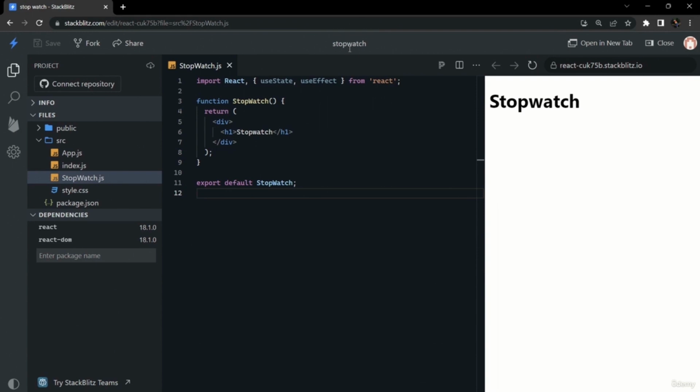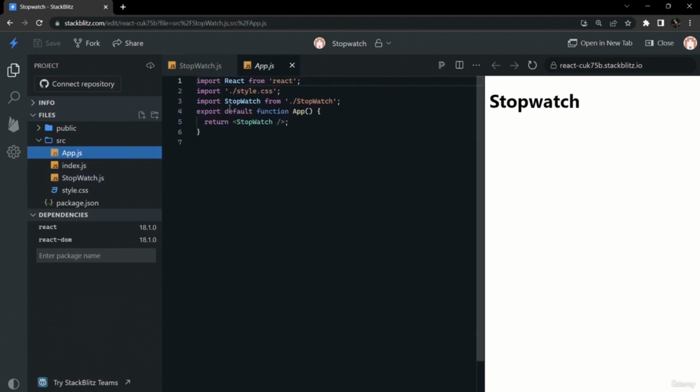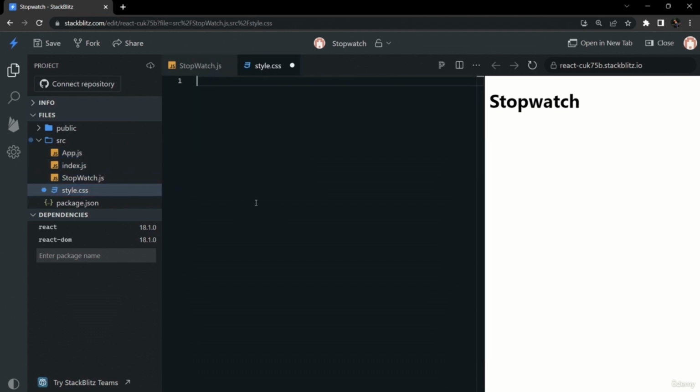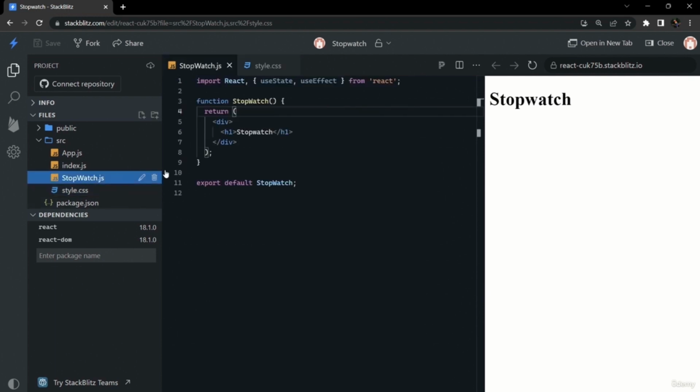Everybody, in this video we will try to make a stopwatch. It is a very commonly asked interview question. It is asked a lot of times during the machine coding round in interviews. For making the stopwatch, firstly we have created a separate component, Stopwatch, and we have imported that Stopwatch component inside app.js, and returned that component in JSX. We will remove the CSS, we don't need it. So in Stopwatch we will start coding.